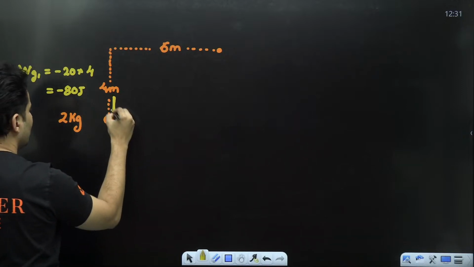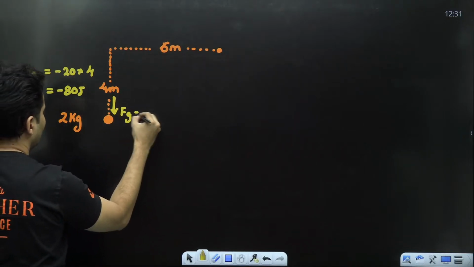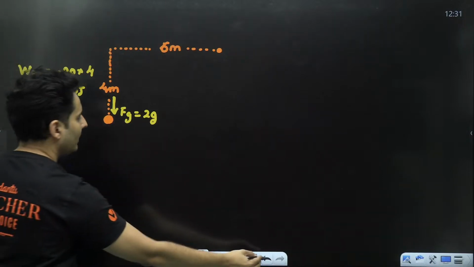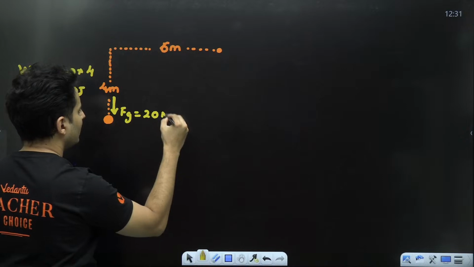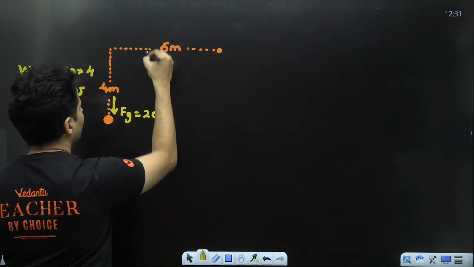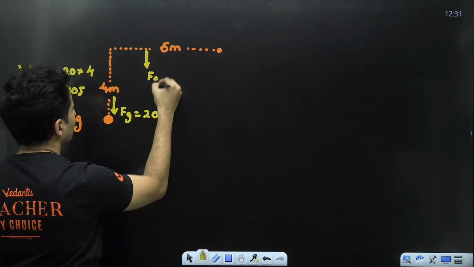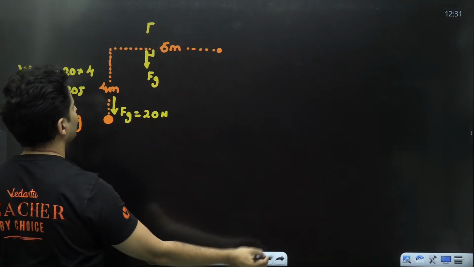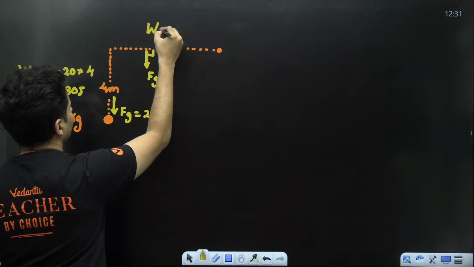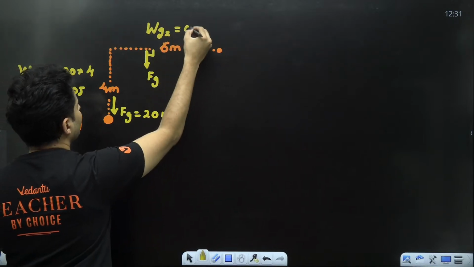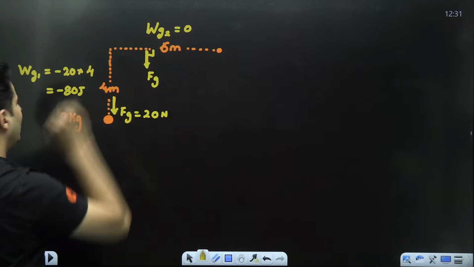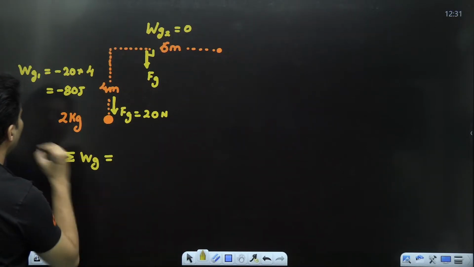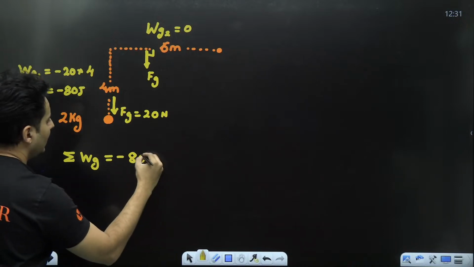Remember, gravitational force will be 2g or 20 Newton. In this path, the gravitational force is perpendicular, so the work done in this second part will be 0. In this entire process, the total work done by the gravitational pull came out to be minus 80 joules.